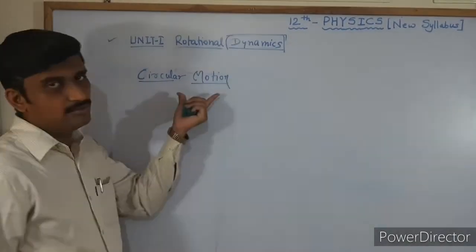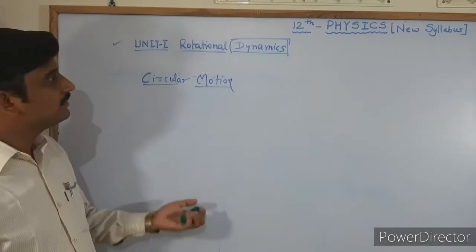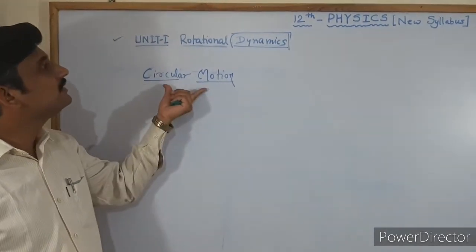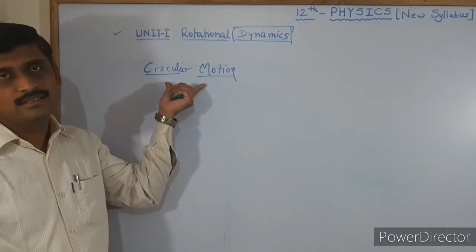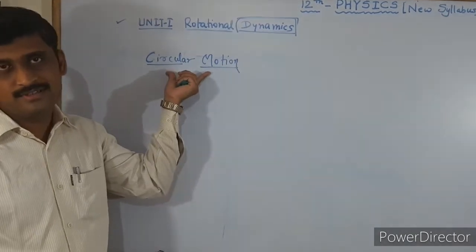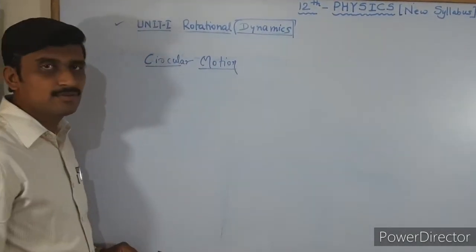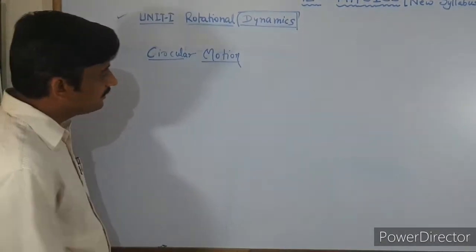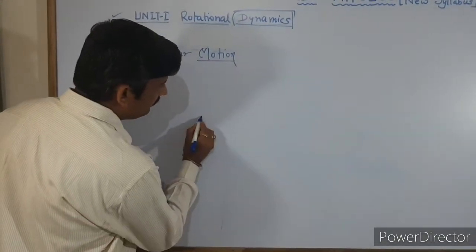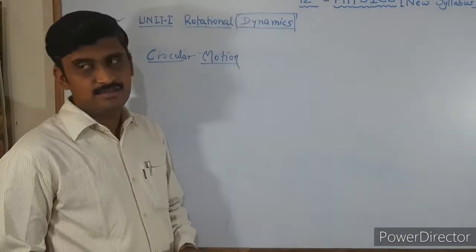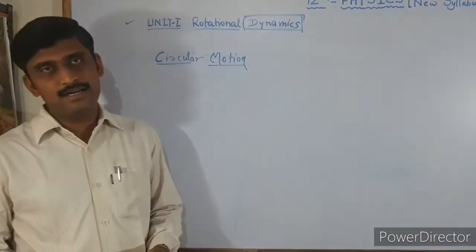Now in circular motion, in this chapter we first have to study the kinematics of circular motion. For example, in circular motion we have studied last year what is meant by circular motion: the motion of a particle when it is revolving in a circular orbit around another particle.